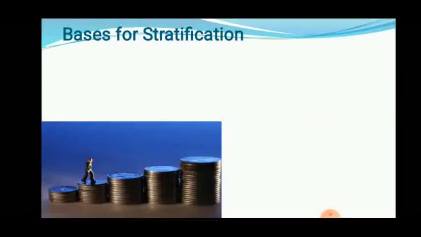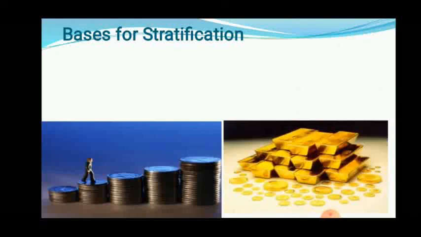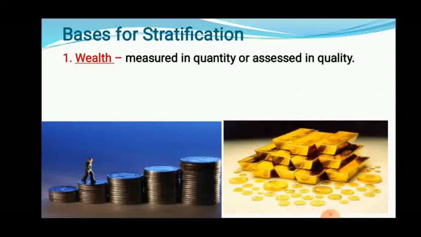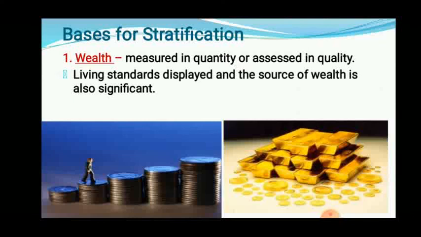Now the basis for stratification. Basis for stratification means the base or the reason because of which stratification is done in a society. So the first one is wealth. It is measured in quantity or assessed in quality. Okay. The living standard it displays and the source of wealth also play a significant role in dividing the stratification. So wealth is the most important part.